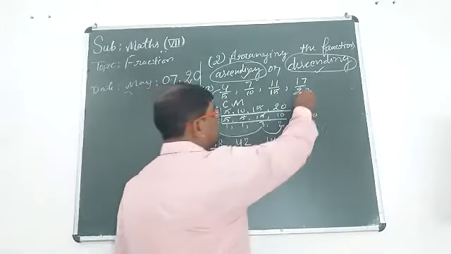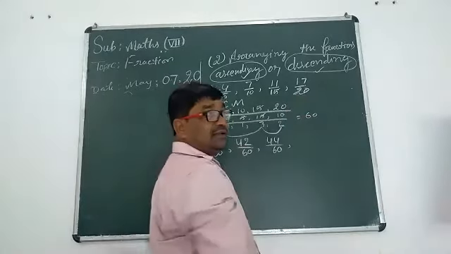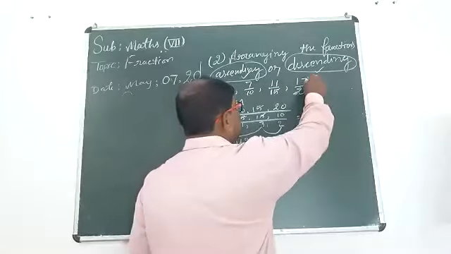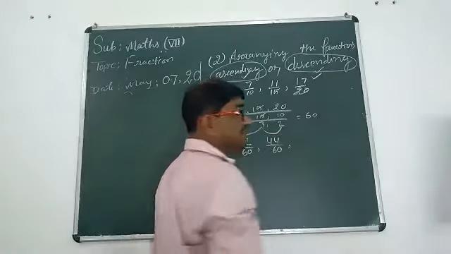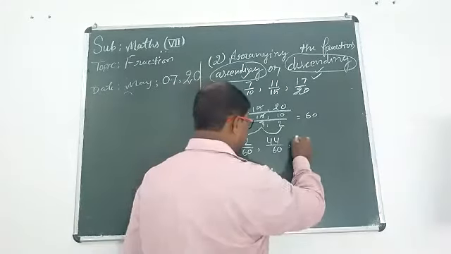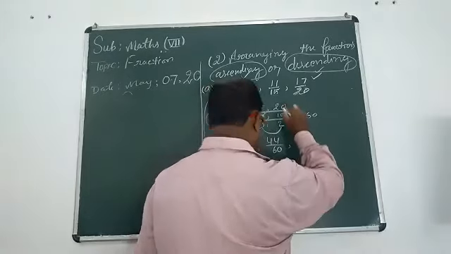Now for the fourth fraction, 60 divided by 20. Quotient will be 3. 3 multiplied by 17. The product will be 51. 51 upon 60 now.